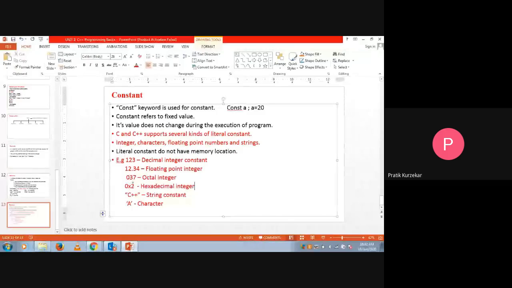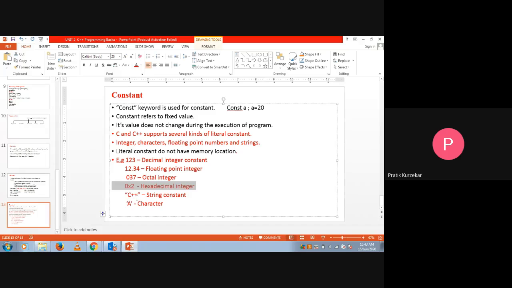037: we know that in an octal number, digits are represented from 0 to 7, so it is an octal integer constant. 0x2: if x is present between two numbers, that number is called a hexadecimal number.